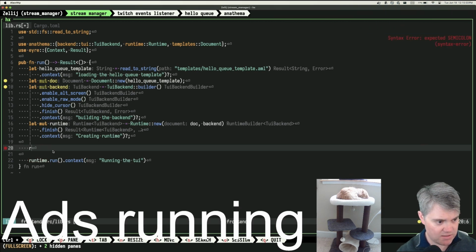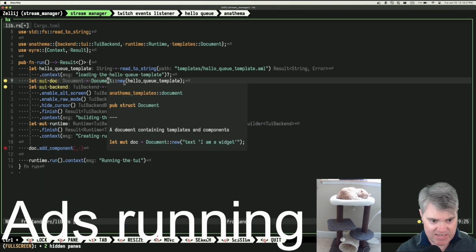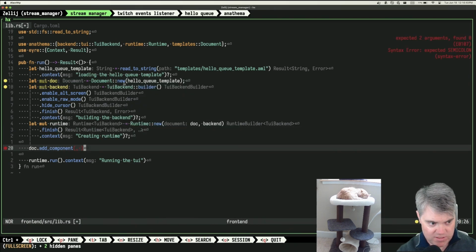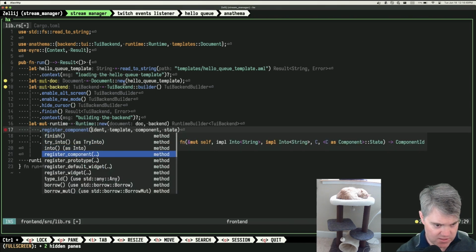What can I do with doc? Doc has an add component. Okay, so doc has an add component, which is different than an add template. A document containing templates and components. Oh, add's better. Thank you for that. But there's also a register component on here. Yeah, because I can register a component off of the runtime builder, which gives me a component ID. The problem is that I lose the builder.